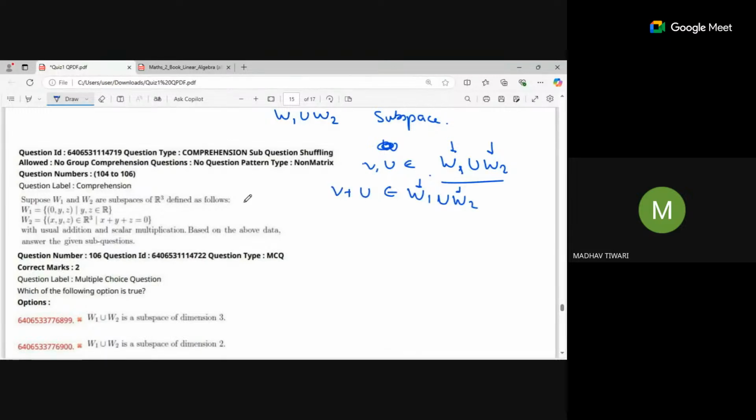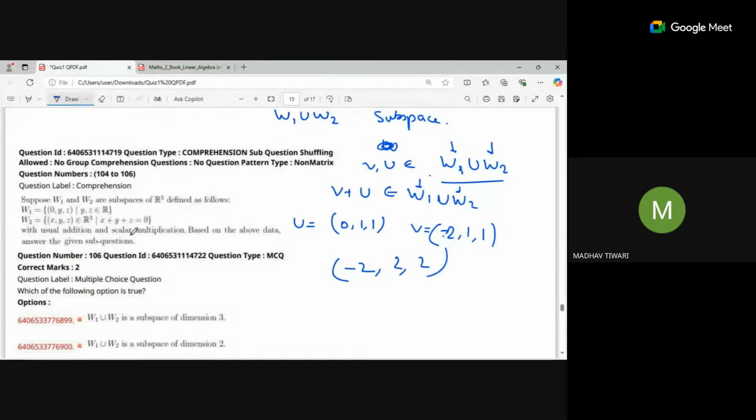So suppose I took a point from my first vector, that is 0, 1, 1. Suppose this is my vector. Now I take a second vector, it is u. Let's take it as -2, 1, 1. And if I add both these vectors, I will get -2, 2 and 2.